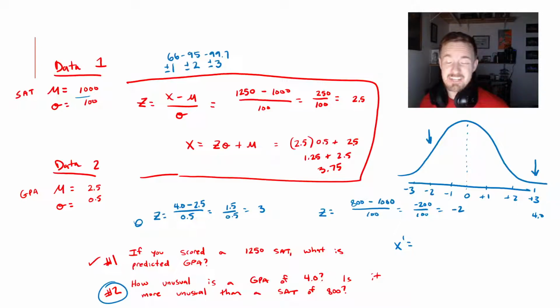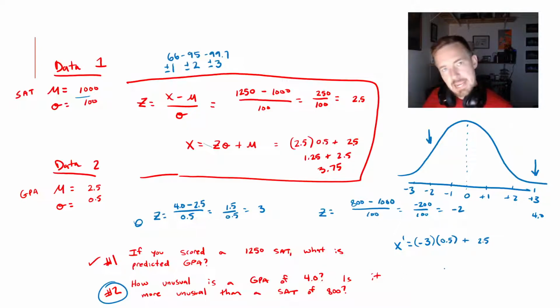I just need to plug in negative 3 while finding that observed value. So it would be negative 3, using this formula right here, multiplied by sigma, which in this case for GPA is 0.5, and I'm going to add that to 2.5.